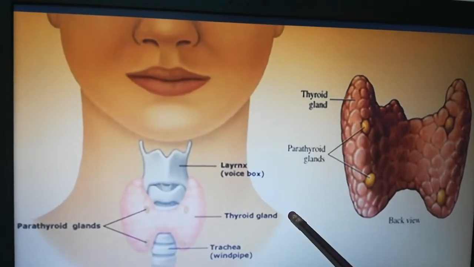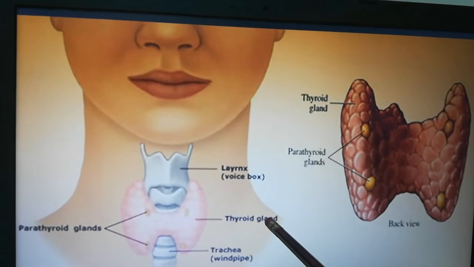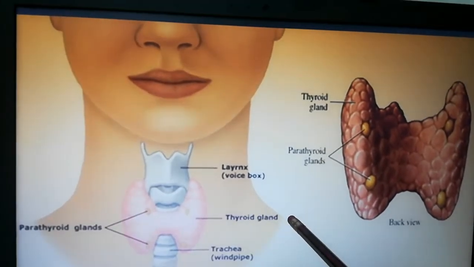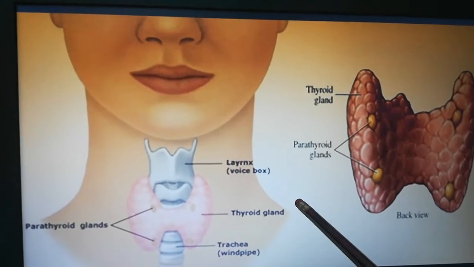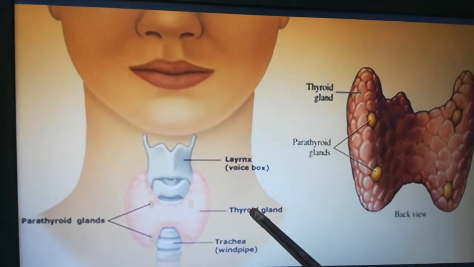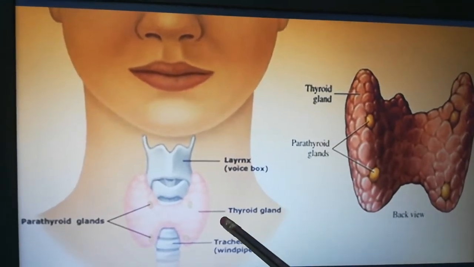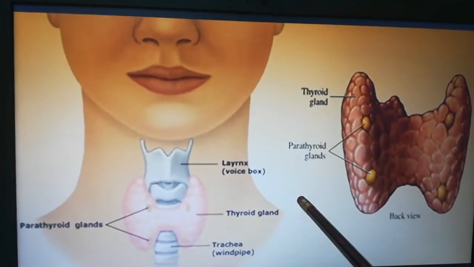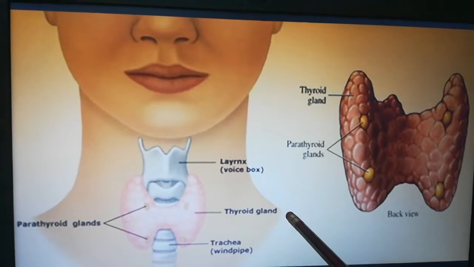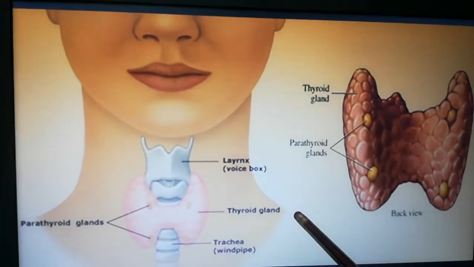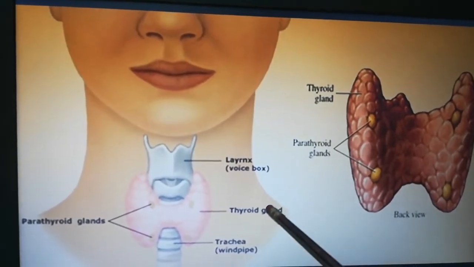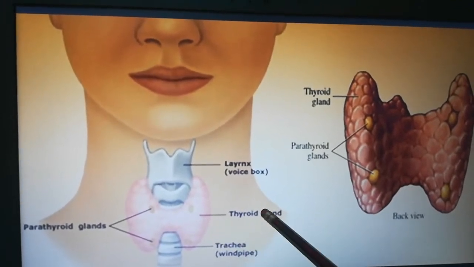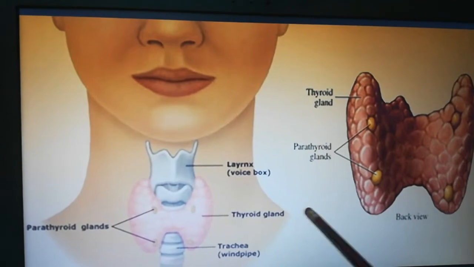If the thyroid gland produces less hormone than the body requires, it results in hypothyroidism. If the thyroid gland releases more hormones than required for the human body, it results in hyperthyroidism. How can you notice that a person has hypothyroidism?